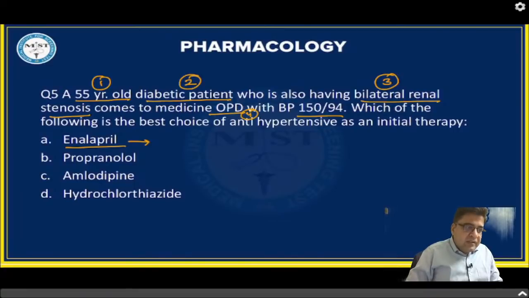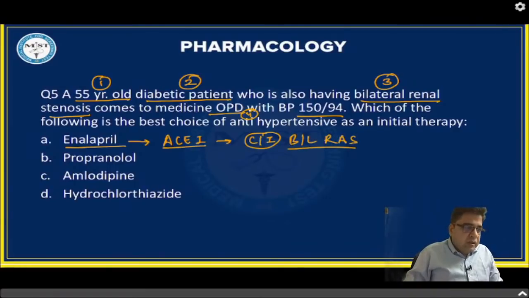The answer is yes. Enalapril is an ACE inhibitor, and ACE inhibitors are contraindicated in a patient suffering from bilateral renal artery stenosis. So in patients with bilateral renal artery stenosis, ACE inhibitors are contraindicated. Yes, most of you have given the correct answer. Zain Khan, Satish Kumar, you've given the correct answer. Enalapril is an ACE inhibitor and should not be given in patients with bilateral renal artery stenosis.